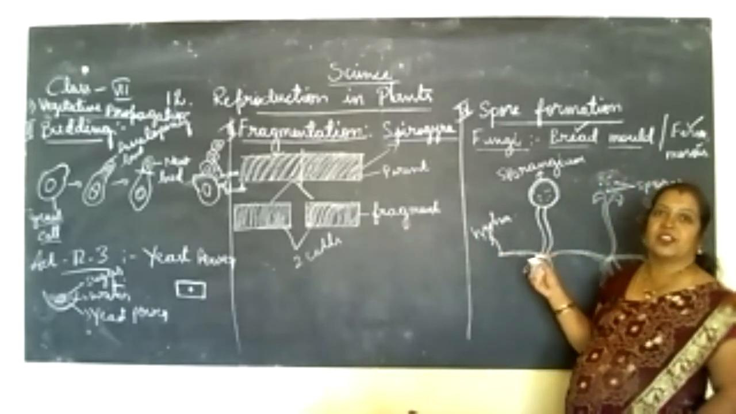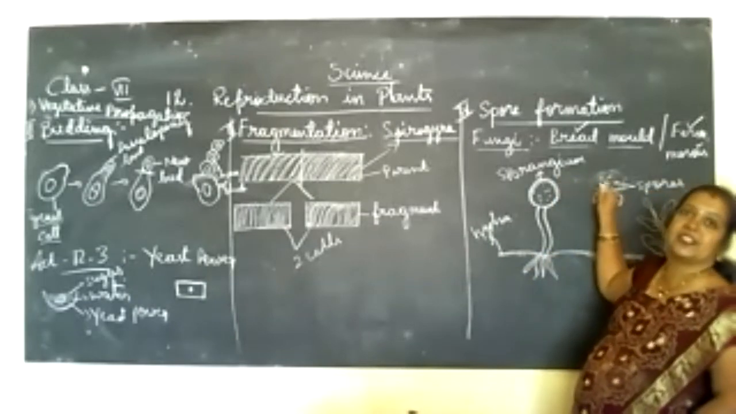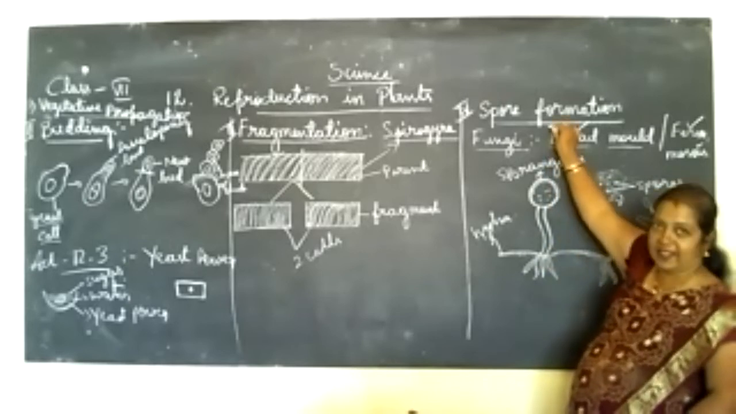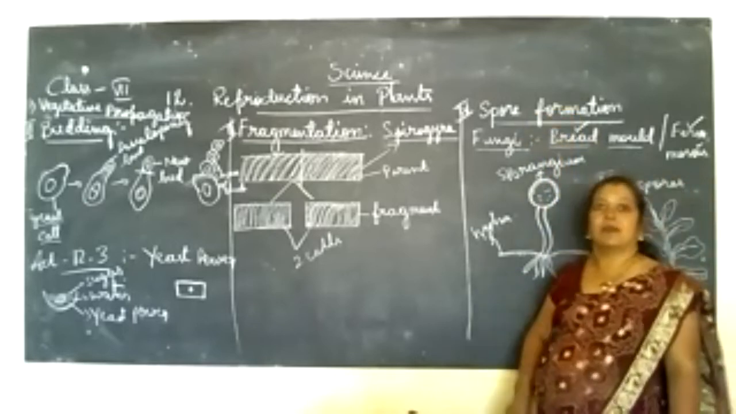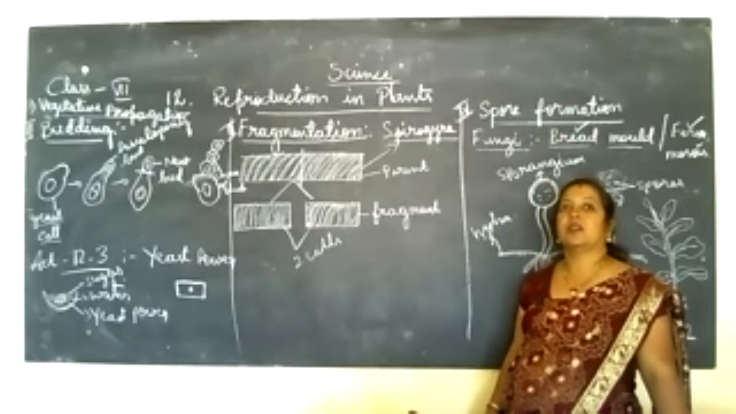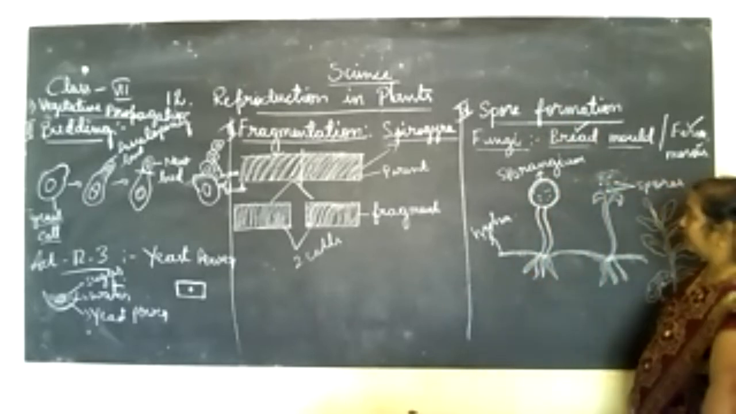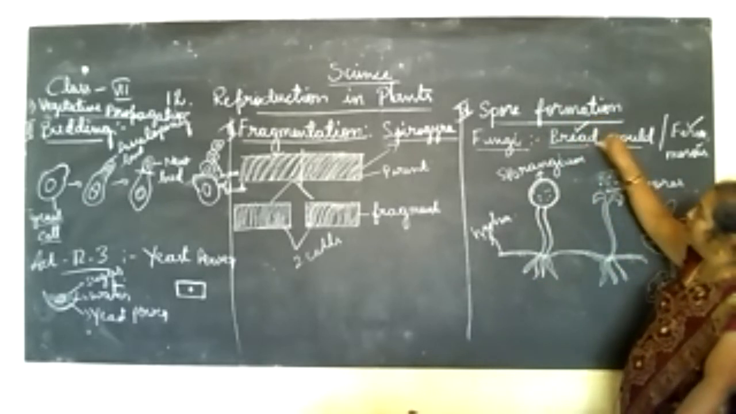In this way, a new organism will be produced by the spores present in the sporangium. We call this method of asexual reproduction the spore formation method. By forming spores, we can produce a new individual. Understand, children? We saw spore formation in the bread mold.